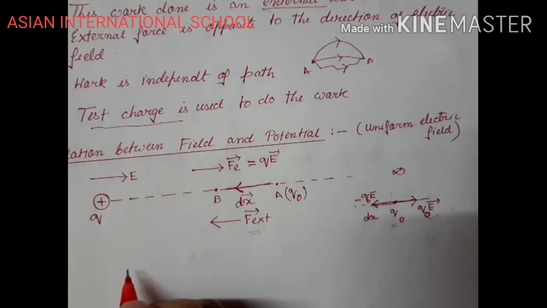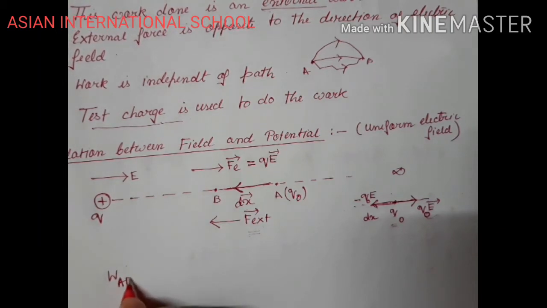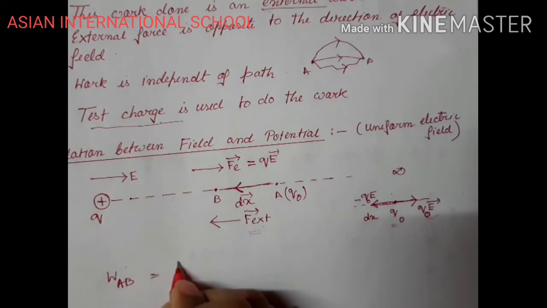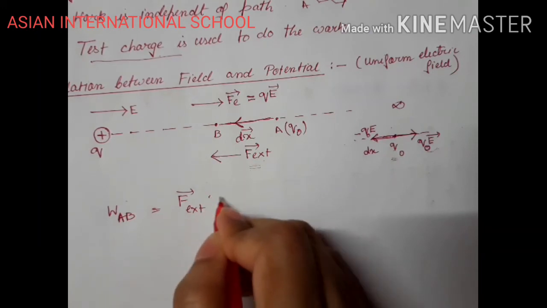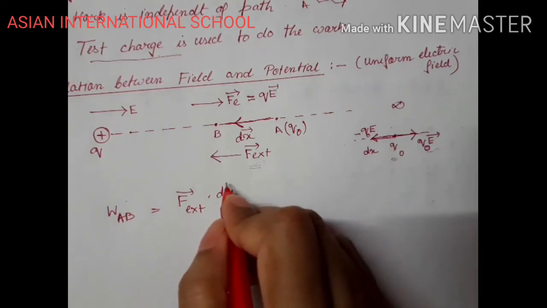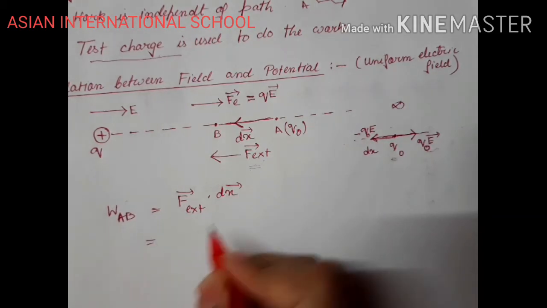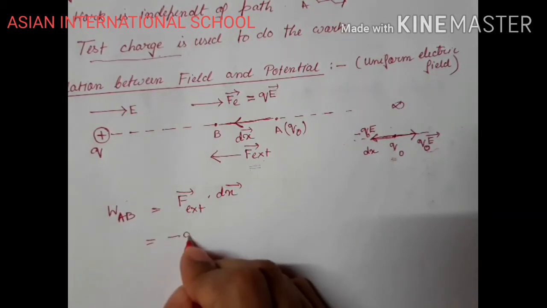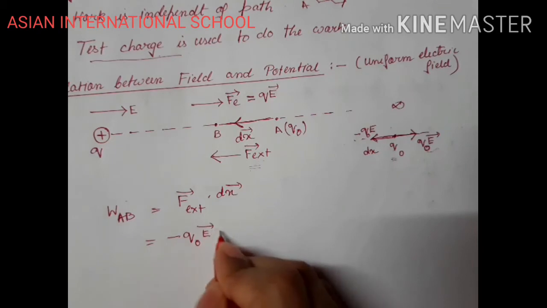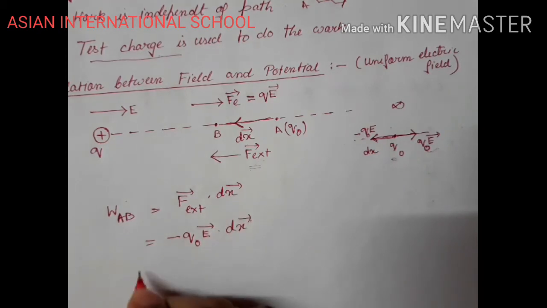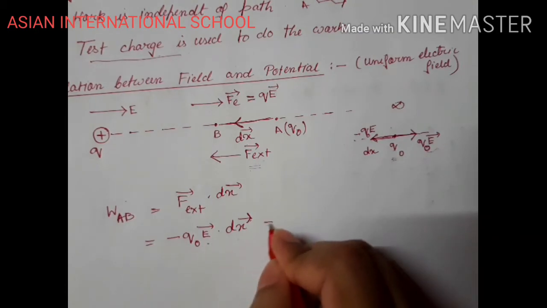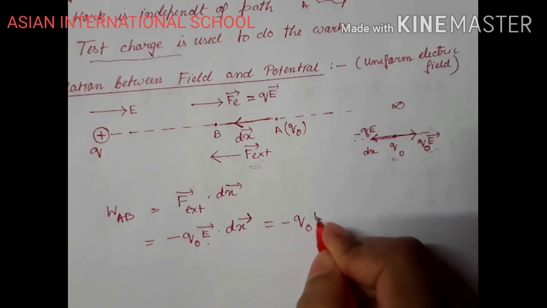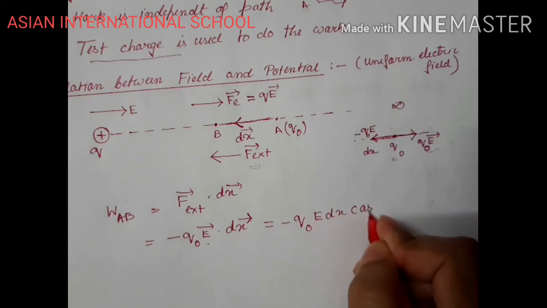So let us consider that the work which is being done to move the object from A to B equals F external into dx. Now how much is my external force? Minus Q naught E into dx. Now tell me, this can be written as minus Q naught E dx cos theta, right?